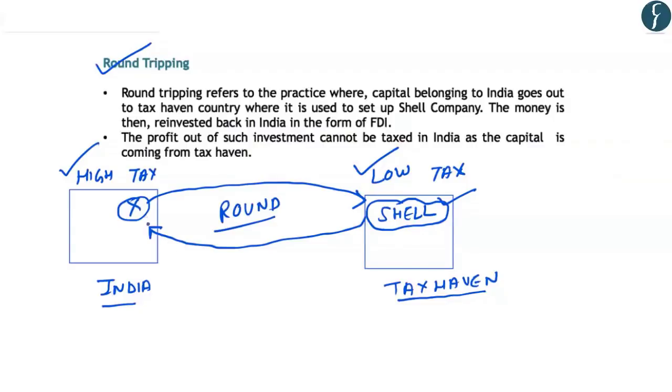And this process is followed by MNCs or companies simply in order to avoid or bypass the high taxation system of the mother country where it is operating. So as you can see in this definition, it refers to a practice where the capital belonging to India goes out to a tax haven country where it is used to set up a shell company, and the money is then reinvested back in India in the form of FDI. And the profit out of such investment cannot be taxed in India as the capital is coming from a tax haven. So simply this leads to loss of taxes in India. And that is why this is also a technique of base erosion and profit shifting.